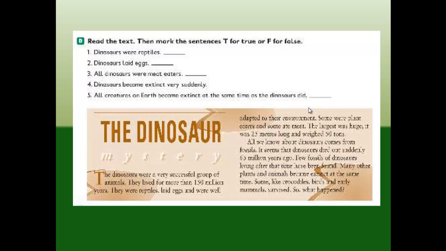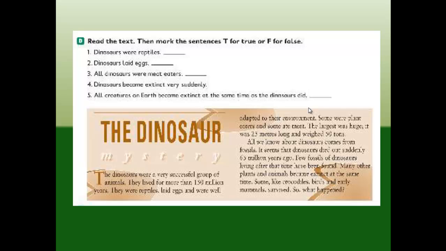After reading, we can do the exercise. Number 1, dinosaurs were reptiles. Yes, that is true. Number 2, dinosaurs laid eggs. Also, the sentence is true. They laid eggs. Number 3, all dinosaurs were meat eaters.